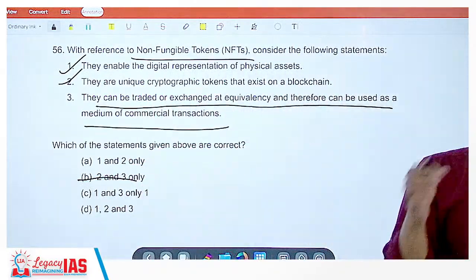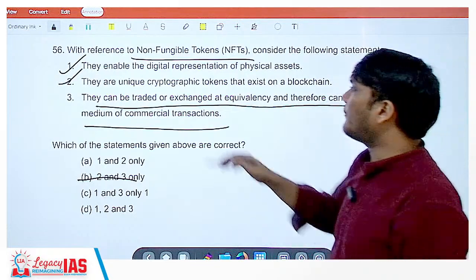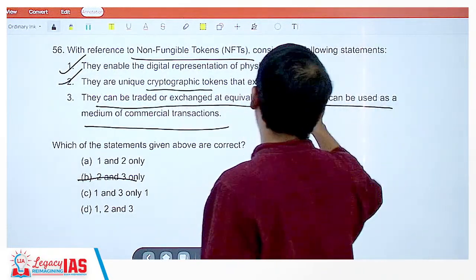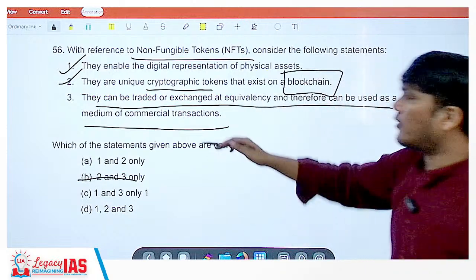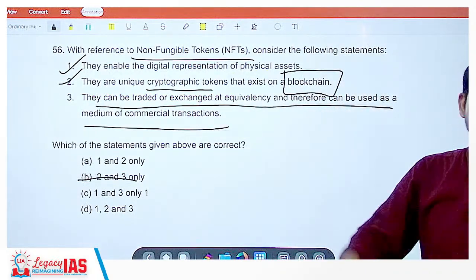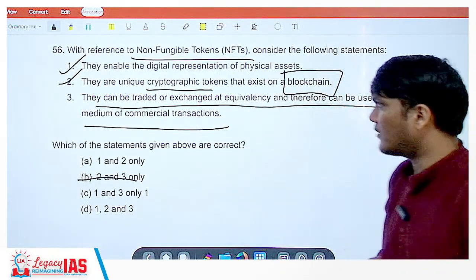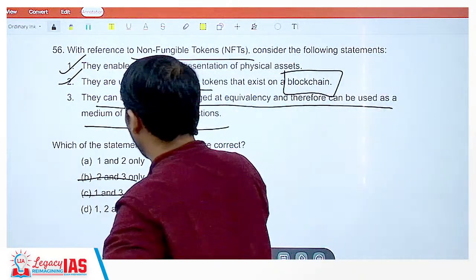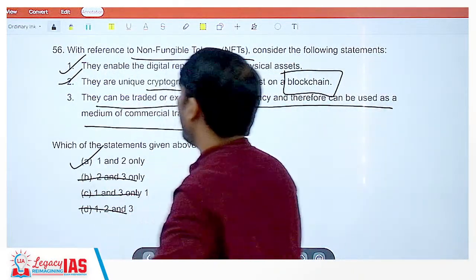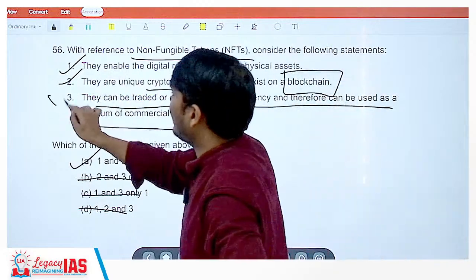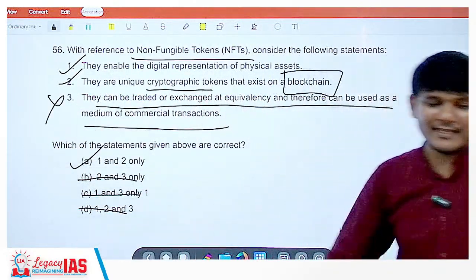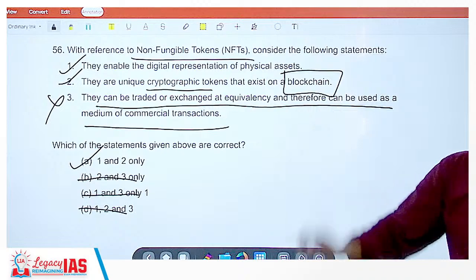Right now, you cannot do that. Cryptographic tokens and blockchain are not used for commercial transactions. In India also, it is not used as such. So statement 3 is incorrect. Only 1 and 2 are correct, third is incorrect, hence the correct option is A, 1 and 2.